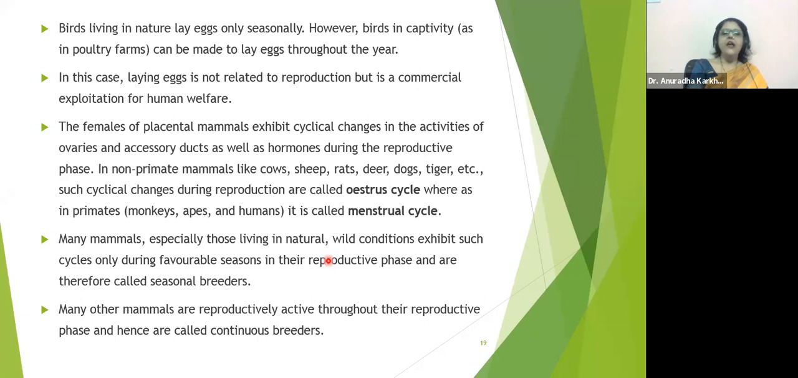So what happens in estrous cycle is, just like menstrual cycle, the females of the other animals like cows, sheep, female rats, female deer, female dogs, the tigresses, all are also going to undergo a cyclic change in their endometrium thickenings.